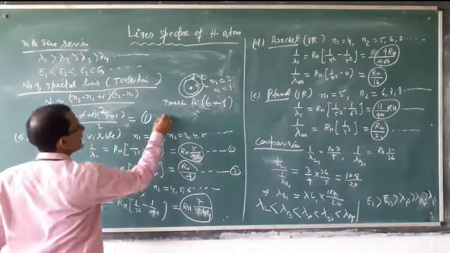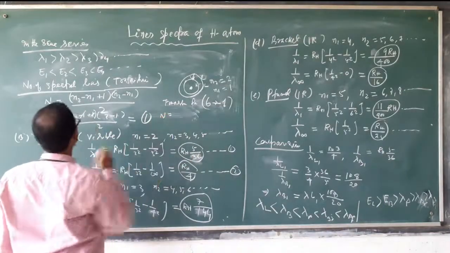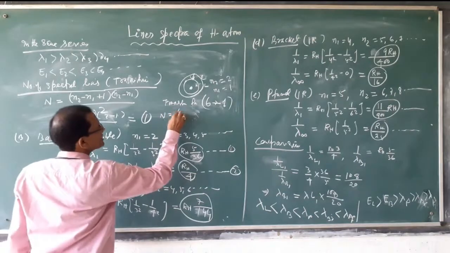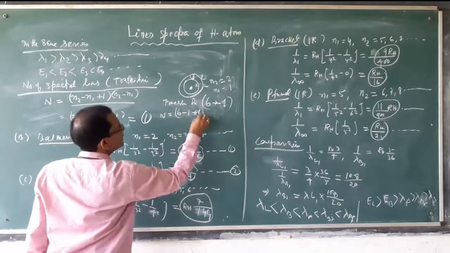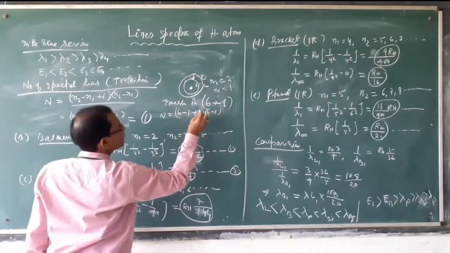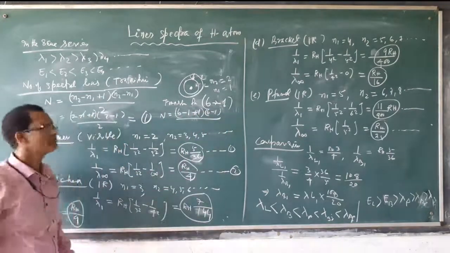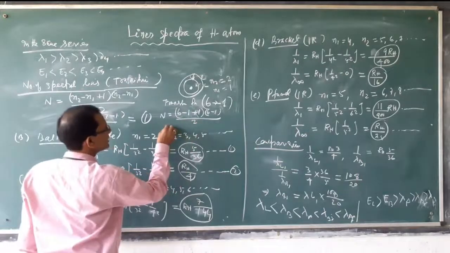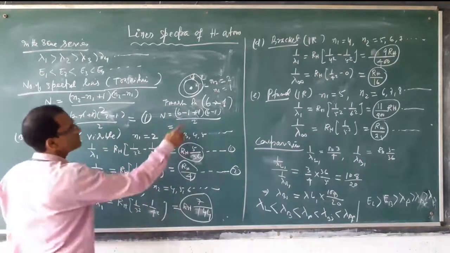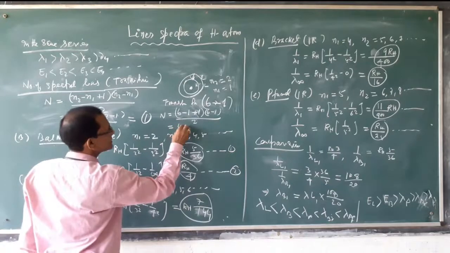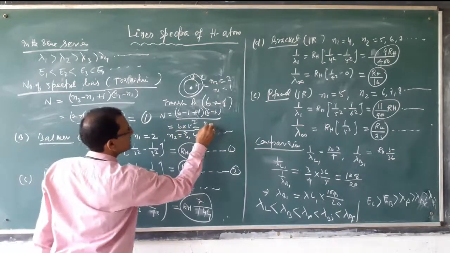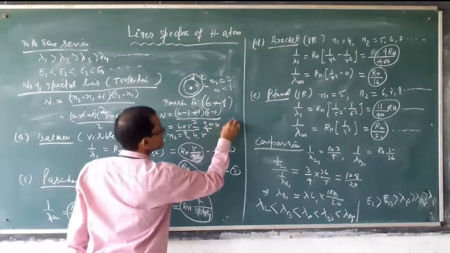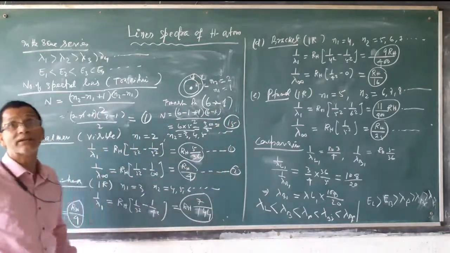You apply the formula: 6 minus 1 plus 1, into 6 minus 1 upon 2. How much is the result? 6 into 5 by 2, that is 30 by 2, that is 15 spectral lines.